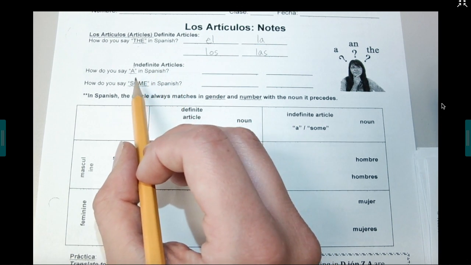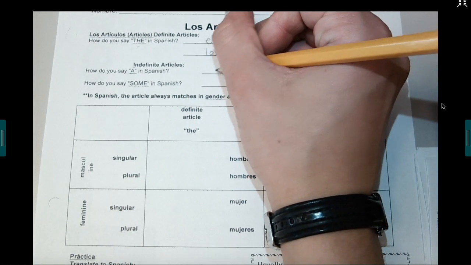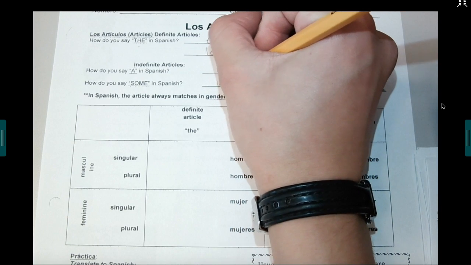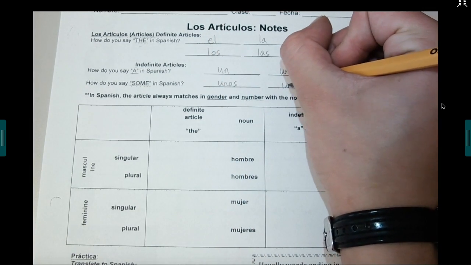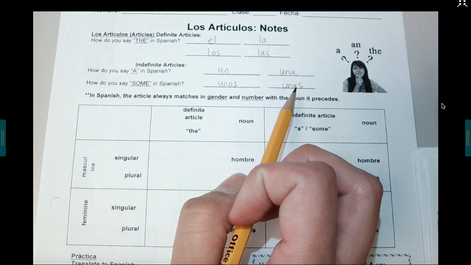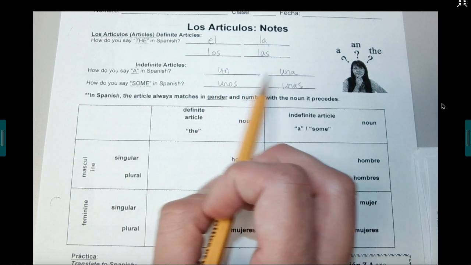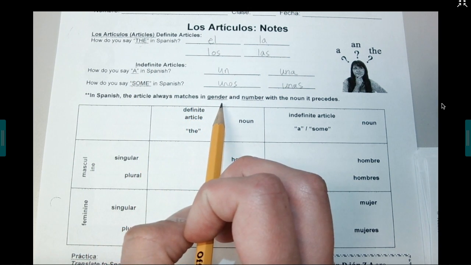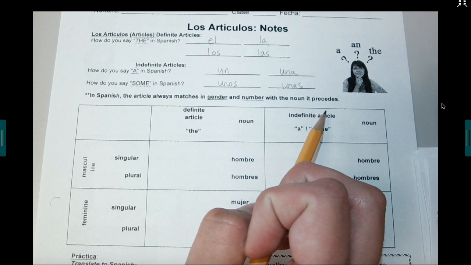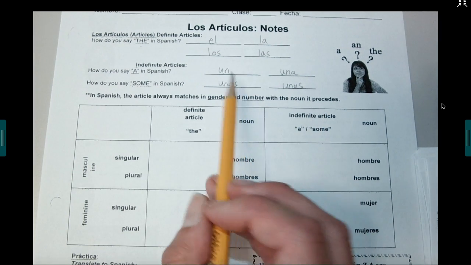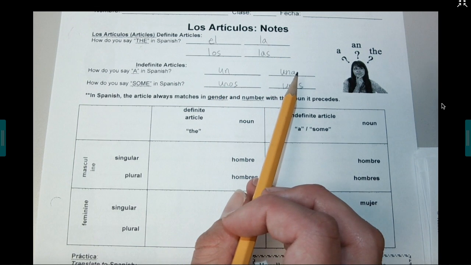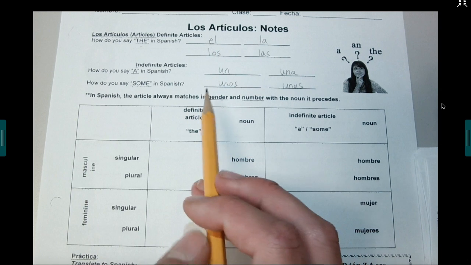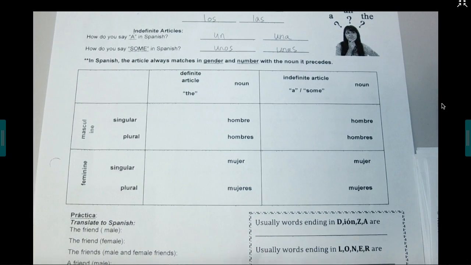So in English, we say a or some, but in Spanish, for a, they say un or una, and then unos or unas. And you might wonder, why are there four different versions? That's because in Spanish, the article, the el, la, un, una, etc., always has to match in gender and number with the noun it precedes. So in this case, I have these four different types because I can have masculine and feminine nouns, and I can also have singular and plural nouns, so el or los, for example. So let's look at our chart so we can see all the different types in one big place.